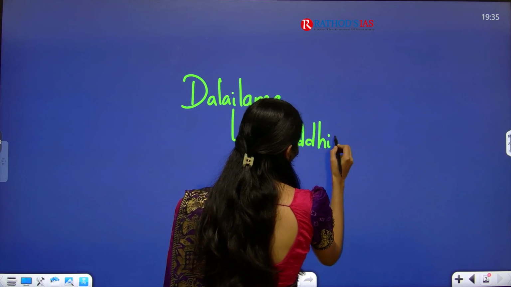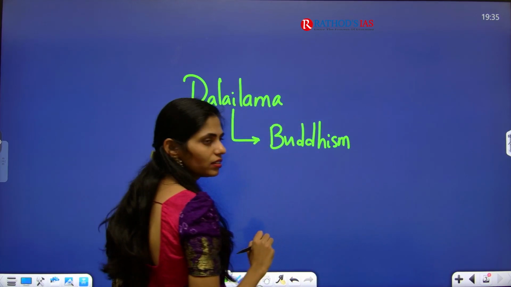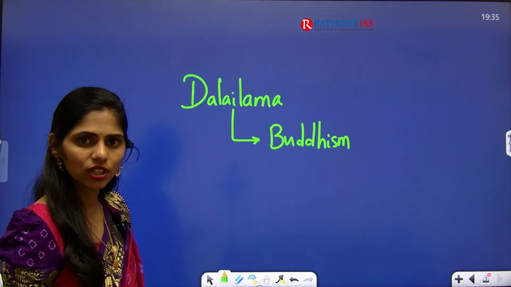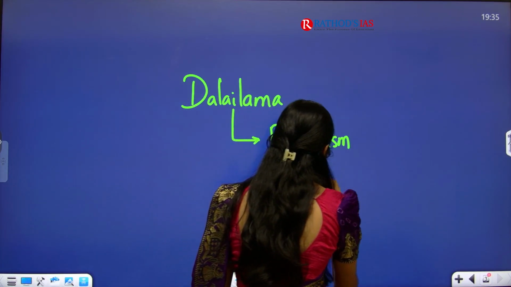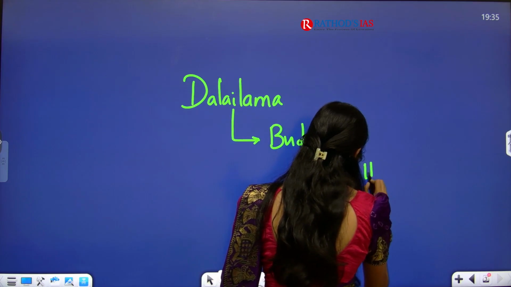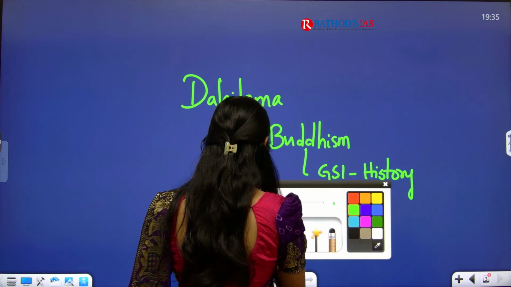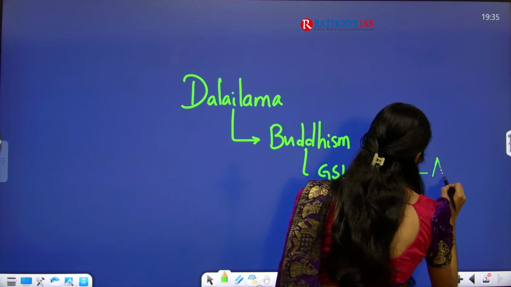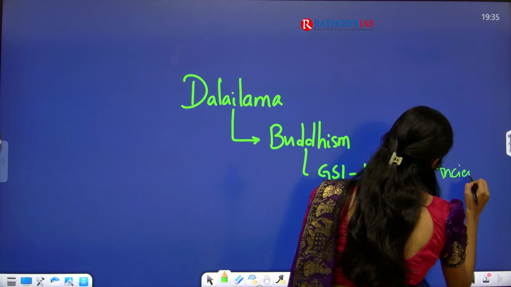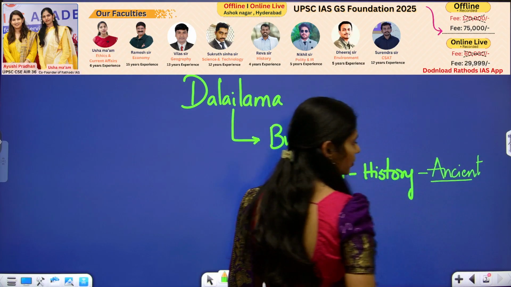So Buddhism, whether it is part of our history? Yes. In which history? Ancient. Okay, so GS paper 1, history. And in this history also, exactly we can fit with ancient history. Correct?